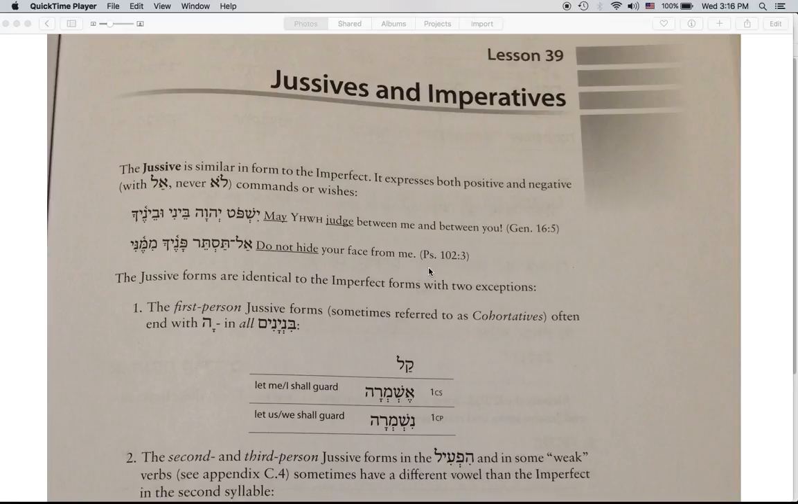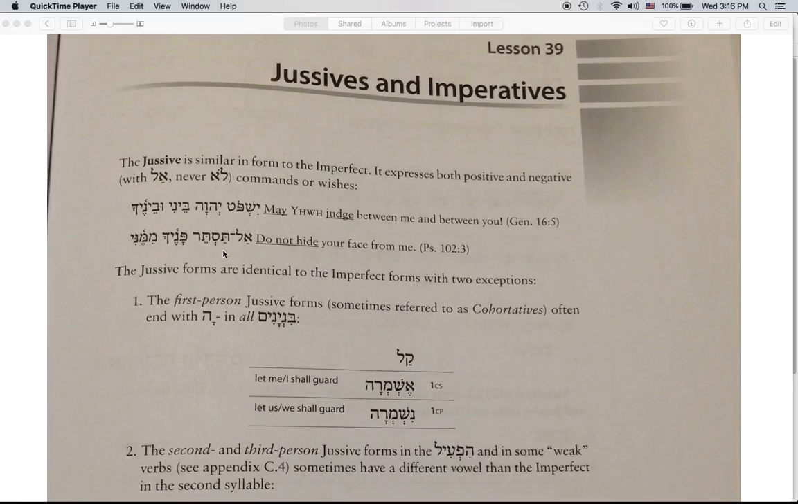Let's look at another example from Psalm 102, verse 3. Al taster panecha mimeni. Do not hide your face from me. Notice the negation here is al, negating the jussive.